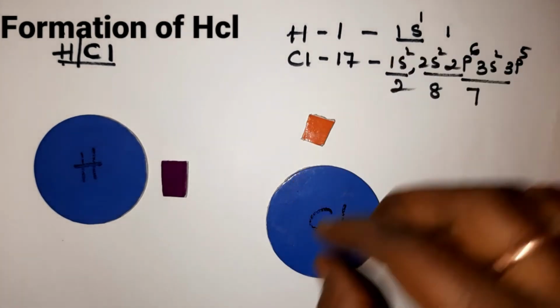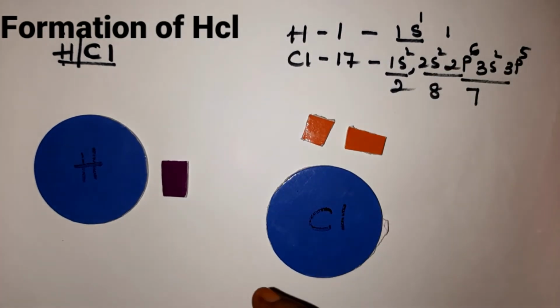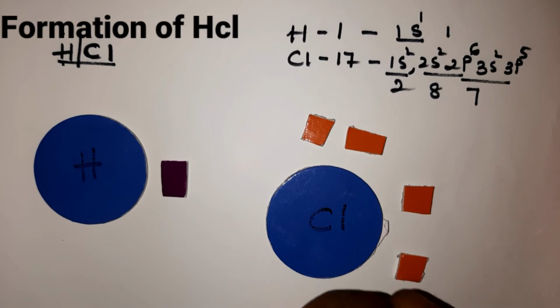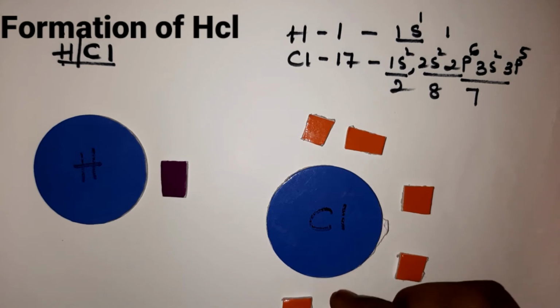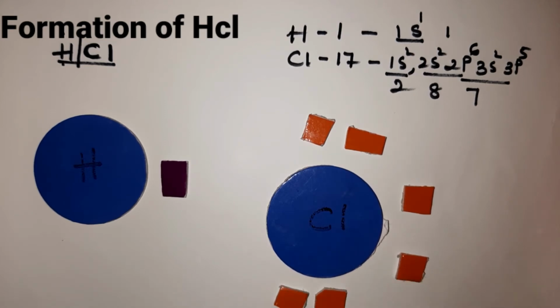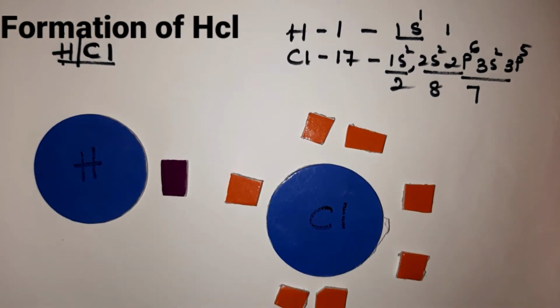So 1, 2, 3, 4, 5, 6 and 7 electrons. Is it clear, children?